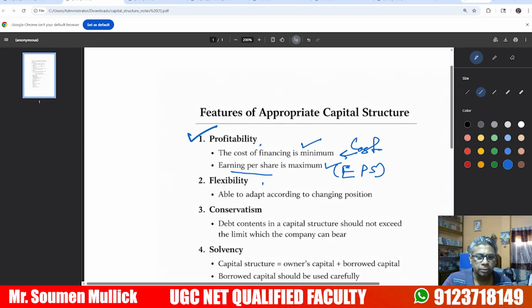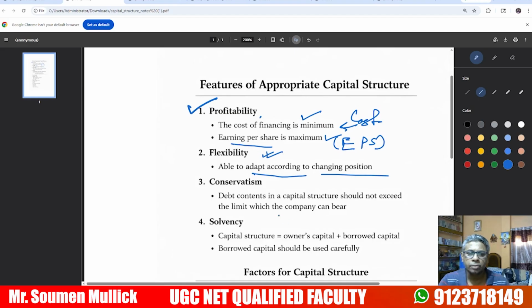Next important area, the flexibility. Flexibility means being able to adapt according to changing positions. Third is conservatism. Debt contained in the capital structure should not exceed the limit which the company can bear, because we are working with debt capital.